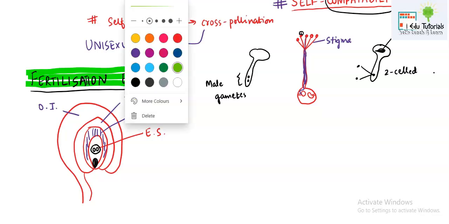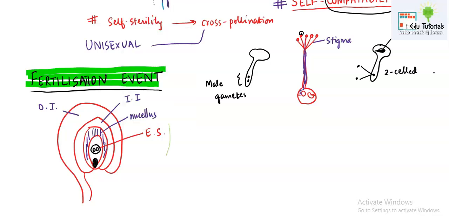One is that the pollen tube, if it is coming, will come towards the micropylar region, and inside the pollen tube, of course, two male gametes will be there. So if the entry of the pollen tube happens towards the micropylar end, then it is known as porogamy.